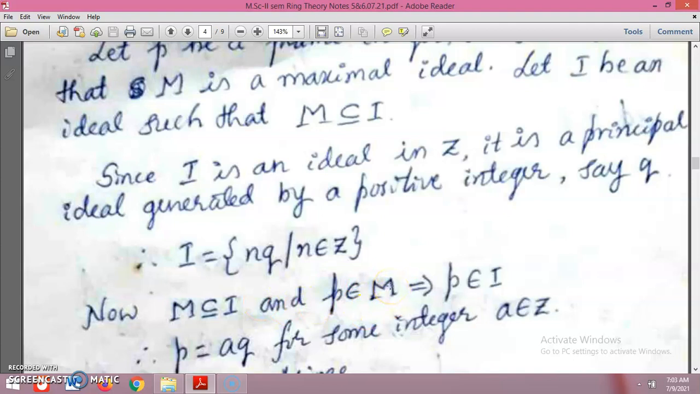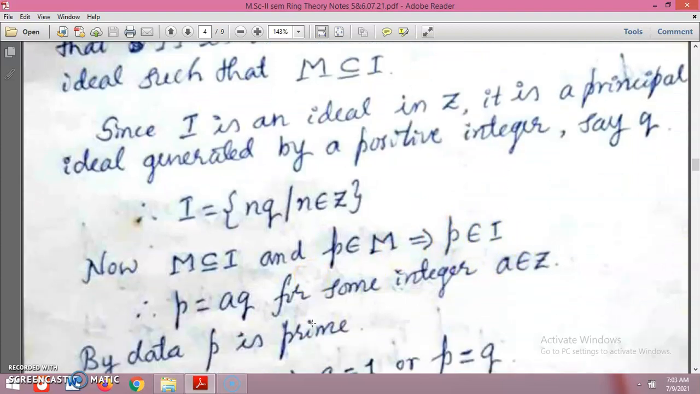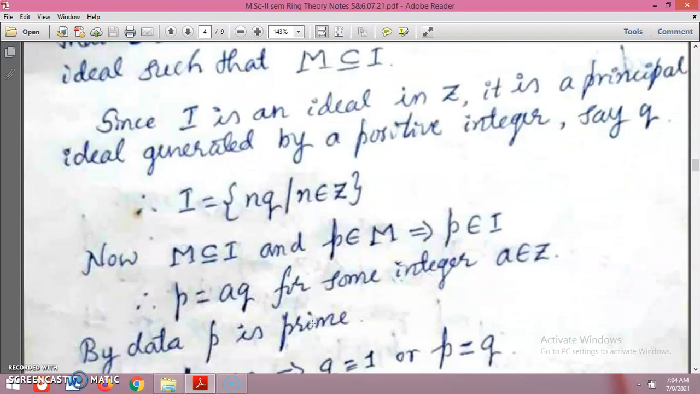Since M is a proper subset of I, p is also a member of I. So that is maximal, and obviously p is a member of the ideal I. Therefore p equals aq for some integer a in Z.